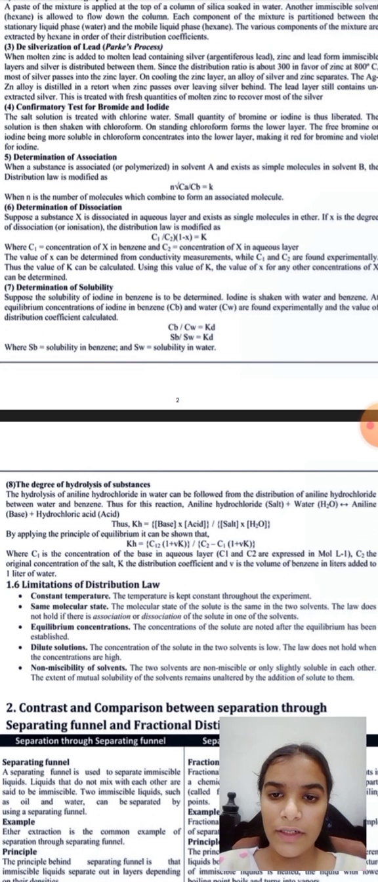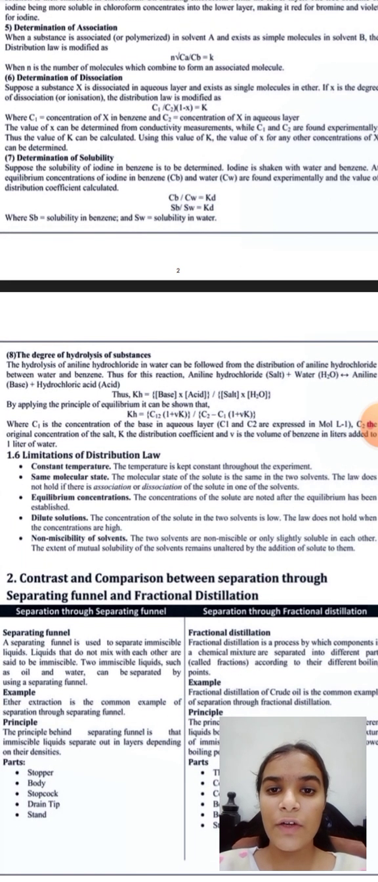Seventh, determination of solubility. Suppose the solubility of iodine in benzene is to be determined. Iodine is shaken with water and benzene. The equilibrium concentrations of iodine in benzene, Cb, and in water, Cw, are found experimentally, and the distribution coefficient is calculated: Cb upon Cw equals Kd, that is, Sb upon Sw equals Kd, where Sb is the solubility in benzene and Sw is the solubility in water.